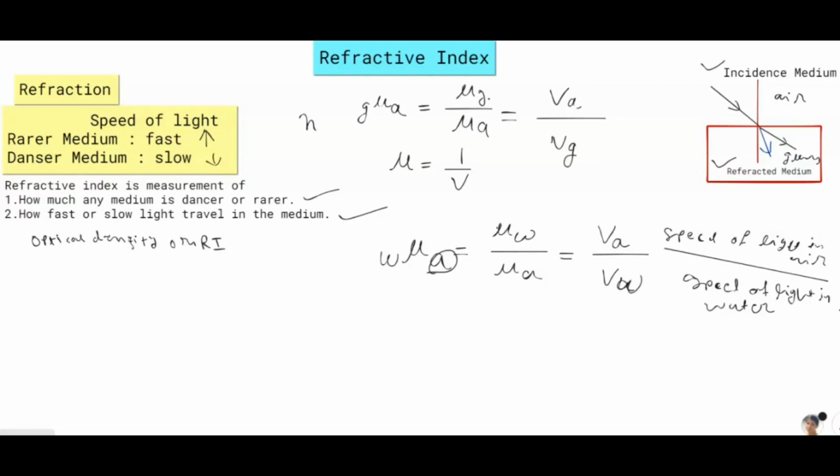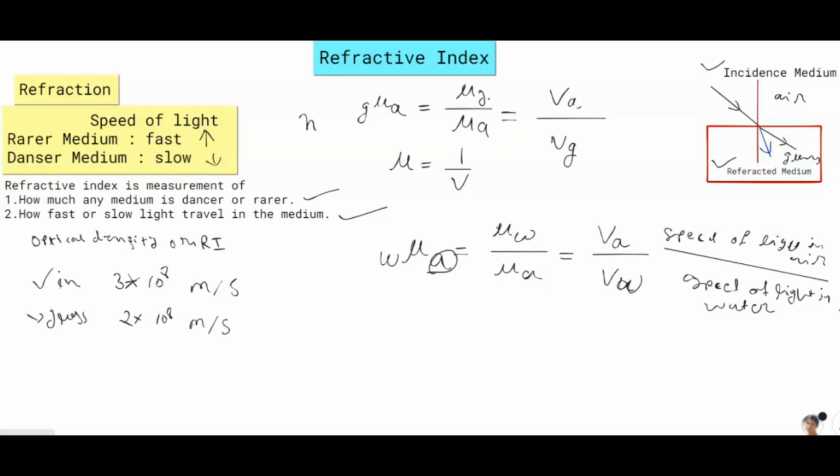So just put in these values. In air the speed of light is 3 multiplied by 10 to the power 8 meter per second, and in glass the speed of light is 2 into 10 to the power 8 meter per second, and light travels from air to glass.